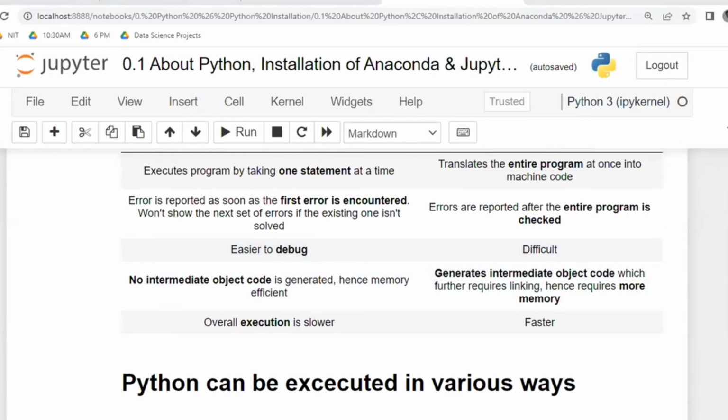Sir, you are comparing with Java every time, I'm getting confused. Miss, then don't think about that one also. For those who know Java, only for them I'm comparing. If you don't know Java, if you don't know any other programming language, miss, for you, nothing. This is a simple language. For you, it is simple.